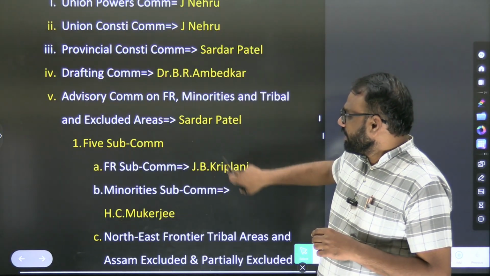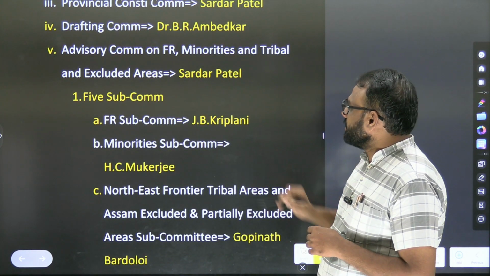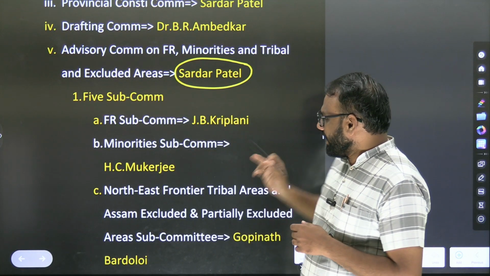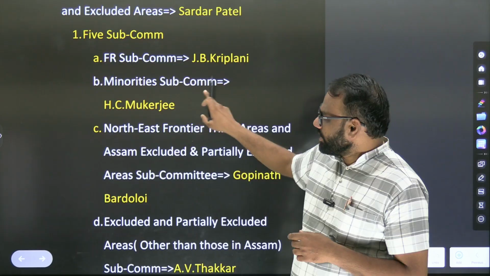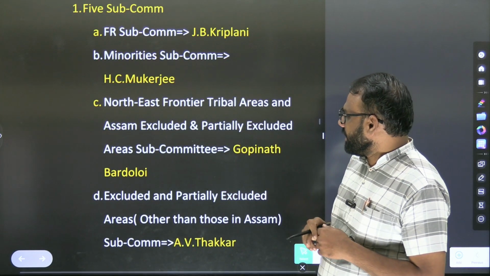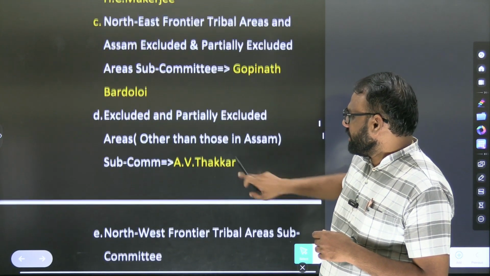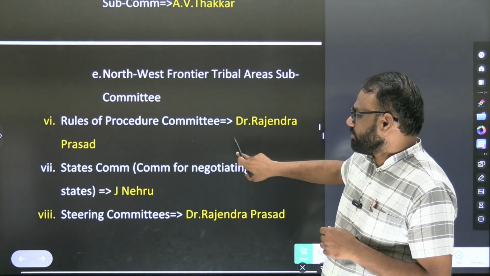Next, Advisory Committee on Fundamental Rights, Minorities and Tribals and Excluded Areas, Sardar Patel. Again it had what? 5 subcommittees. Fundamental Rights Subcommittee, Minorities Subcommittee, Northeastern Frontier Tribal Areas and Assam Excluded and Partially Excluded Areas Subcommittee, Excluded and Partially Excluded Areas Subcommittee, Northwestern Frontier Tribal Areas Subcommittee.